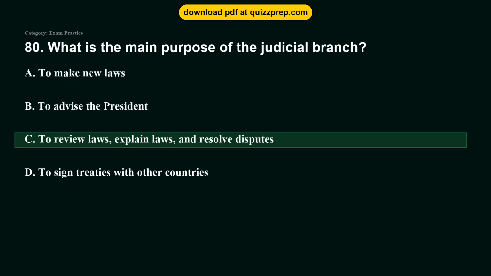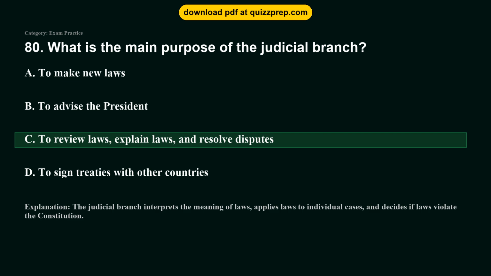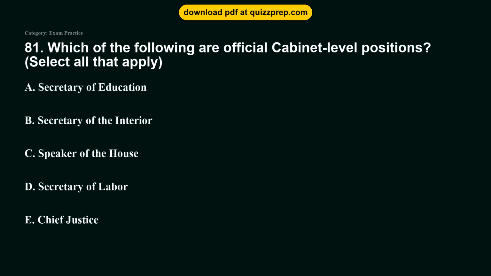The correct answer is option C. To review laws, explain laws, and resolve disputes. The judicial branch interprets the meaning of laws, applies laws to individual cases, and decides if laws violate the Constitution. Question 81. Which of the following are official cabinet-level positions? Option A. Secretary of Education. Option B. Secretary of the Interior. Option C. Speaker of the House. Option D. Secretary of Labor.